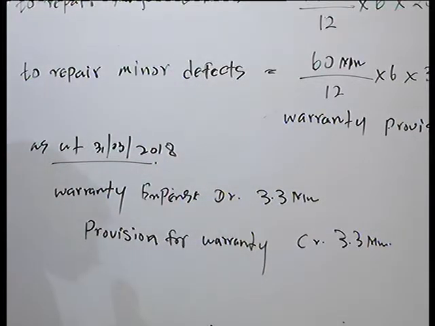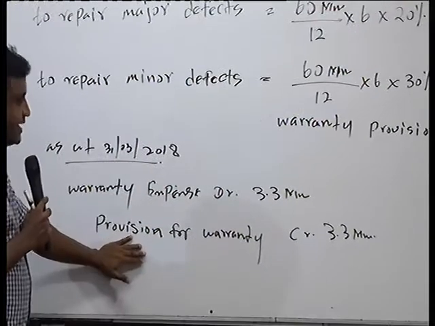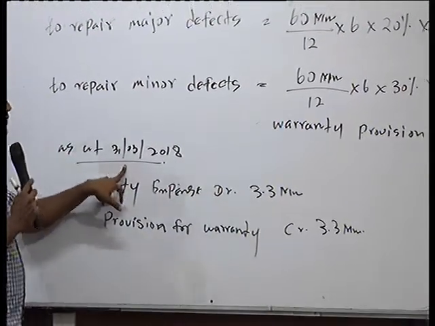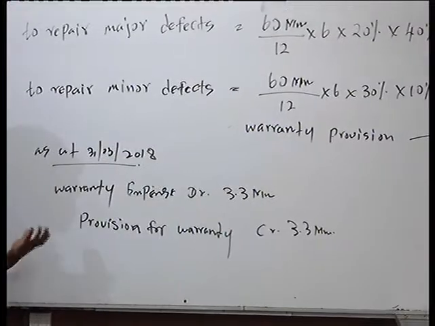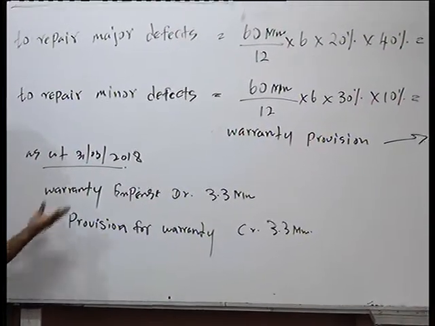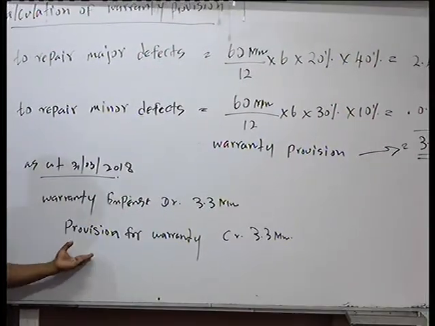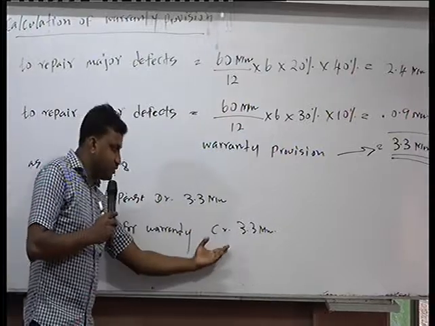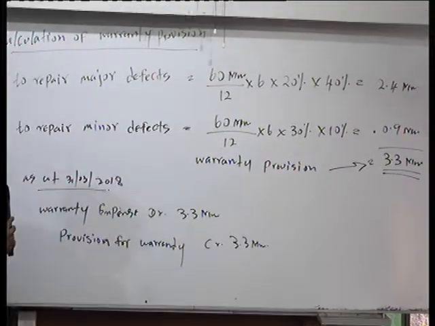Right? This is the way you want to recognize this warranty cost in the financial statements for the year ended 31st March 2018. Recognize the expense always to the P&L income statement, and to the provision as a liability you must credit the same amount.